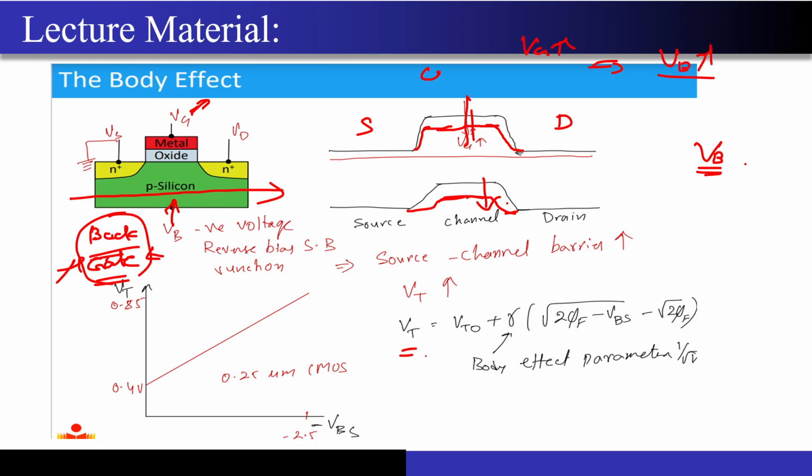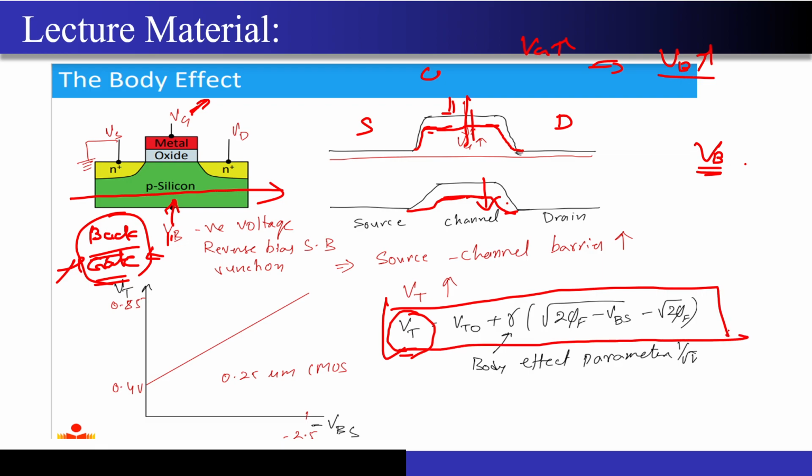And now your threshold voltage is also going to get modulated because of this, because not only can I create the depletion by applying a voltage at the gate, but I can also create the depletion by applying a voltage at the body. That's how you can see that the threshold voltage has now been modified. I hope it is very much clear to you.